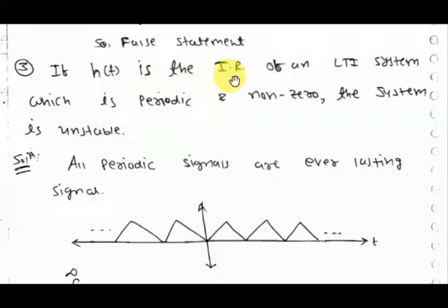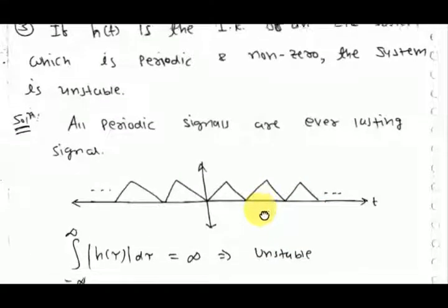The next problem: if h(t) is the impulse response of an LTI system which is periodic and non-zero, the system is unstable. Let us take an example where h(t) is a periodic signal, like this triangular periodic signal which is non-zero.